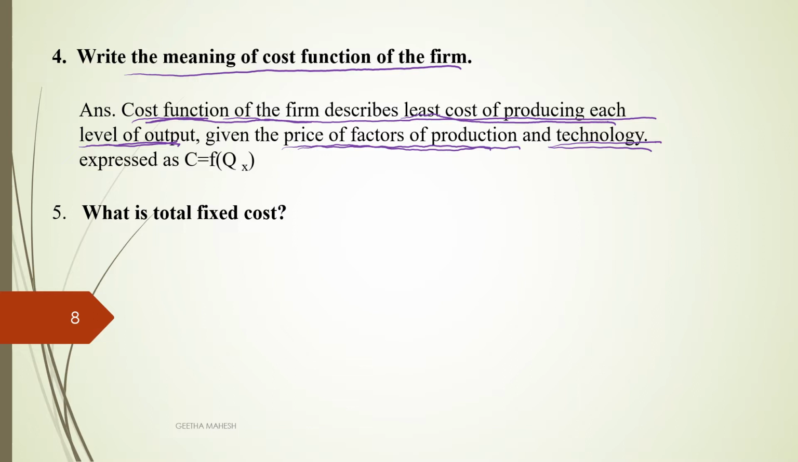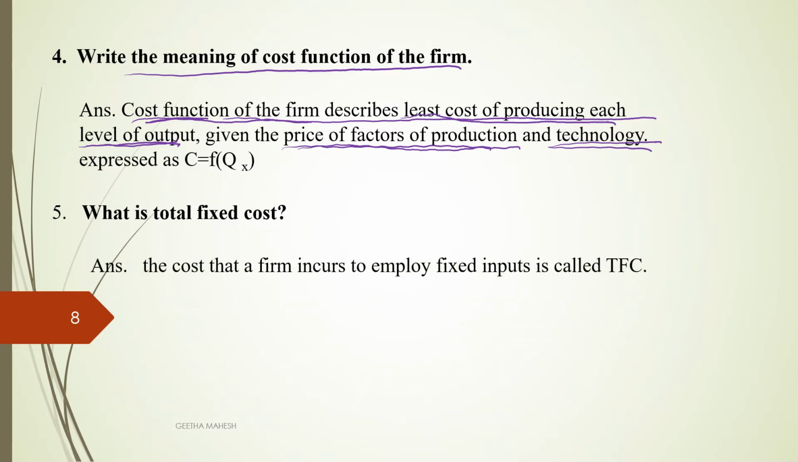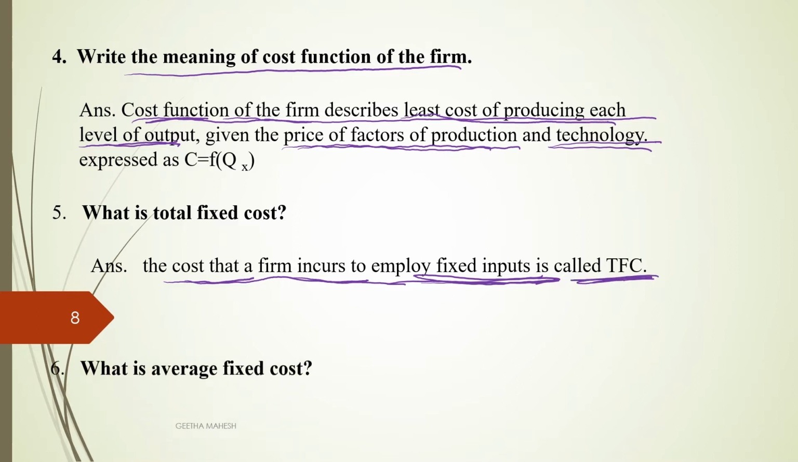What is total fixed cost? The cost that a firm incurs to employ fixed factor inputs is called total fixed cost. I repeat once again, the cost that a firm incurs to employ fixed inputs is called total fixed cost.